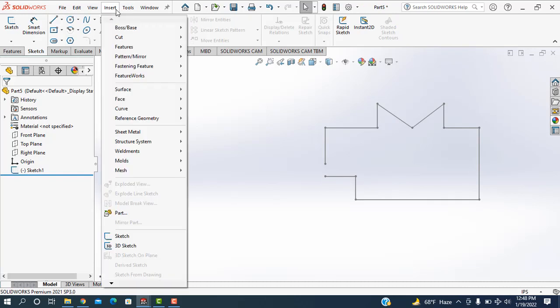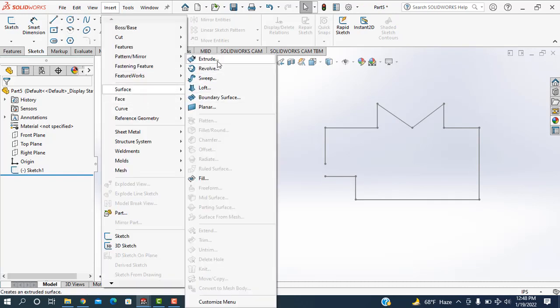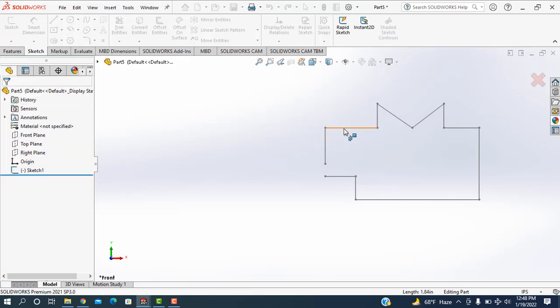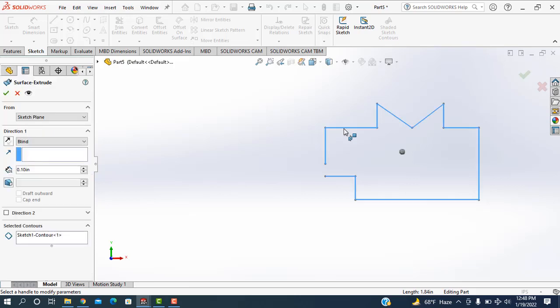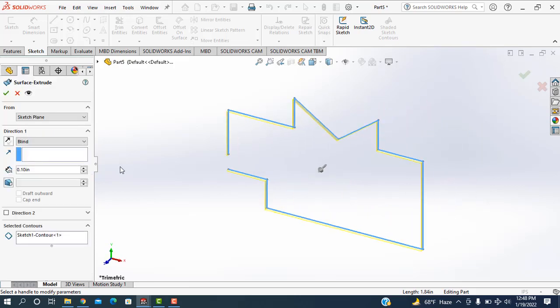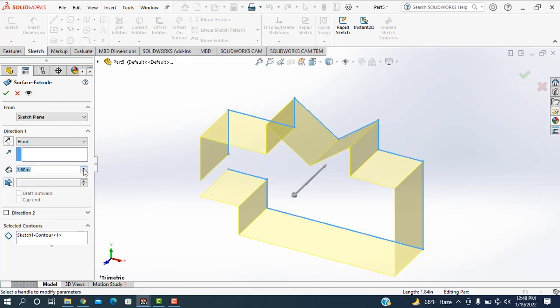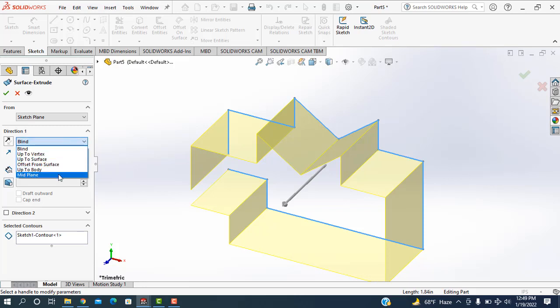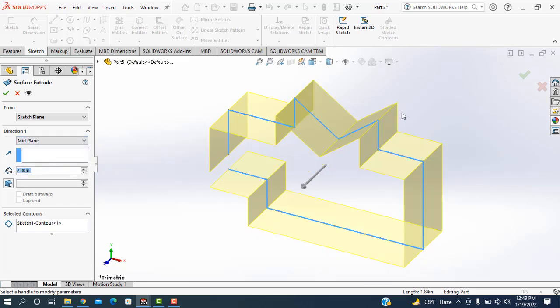After that I'm going to the insert surface, extrude is selected. Then I click on this face. At any face you can press, and I can increase it. I'm taking this one as the two. I can also do it from the mid plane. Okay, and exit it.